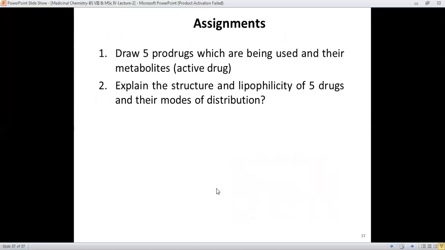That's all about today's lecture, and for assignment, draw 5 prodrugs which are being used and their metabolites, meaning active drugs, and explain the structure and lipophilicity of the 5 drugs and their mode of distribution, how they are distributed in the body.